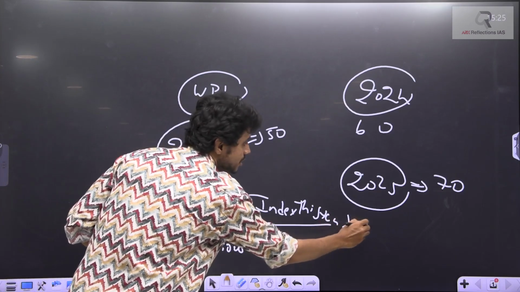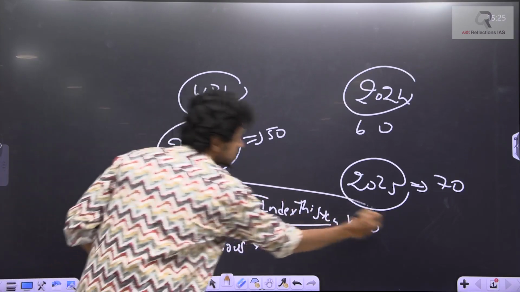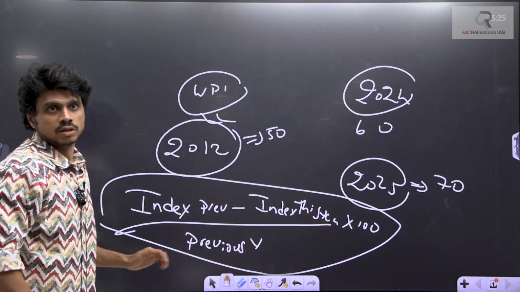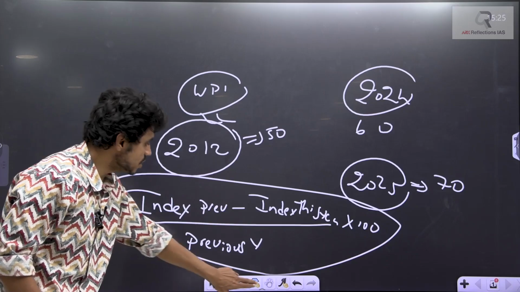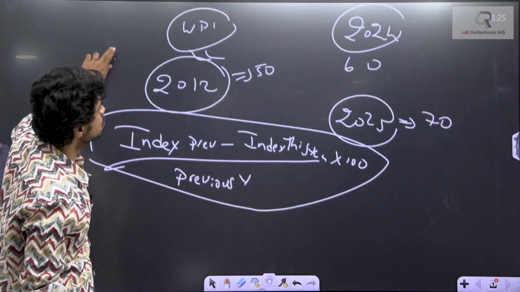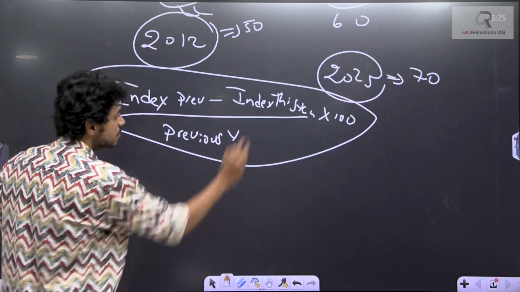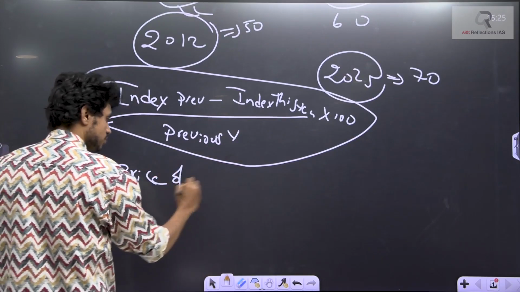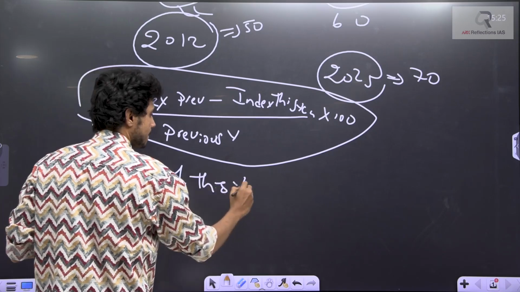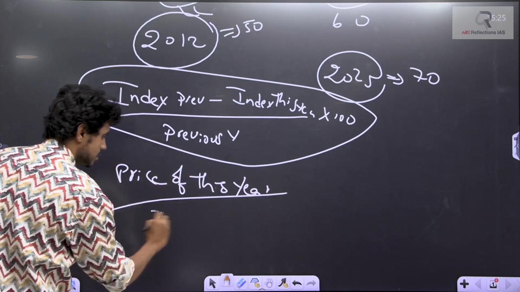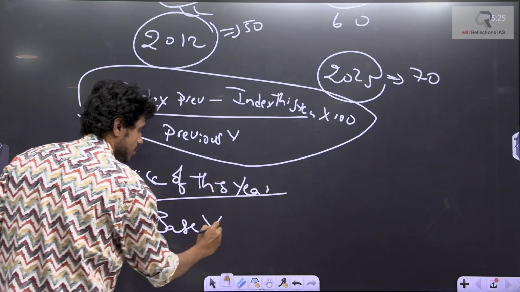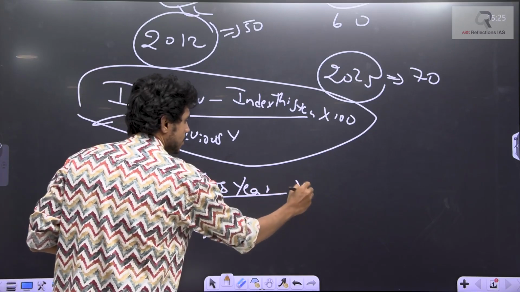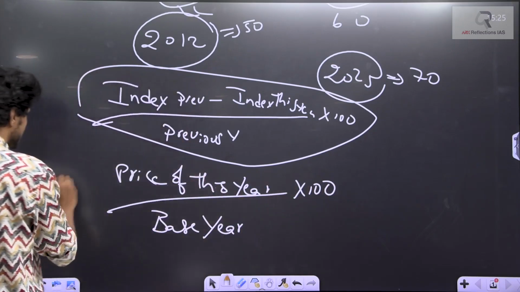This is the formula for calculating the inflation. Now, how do I get the index value? To get the index value, the price of this year by base year, into 100. This is the index value.